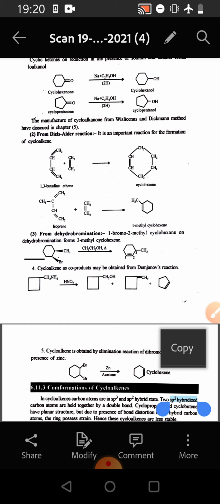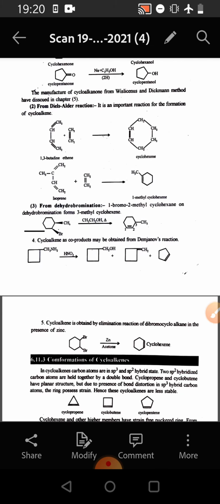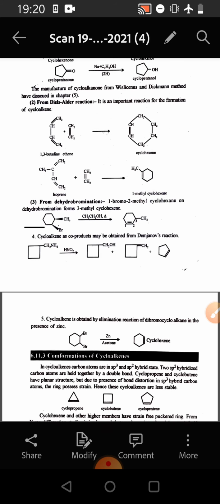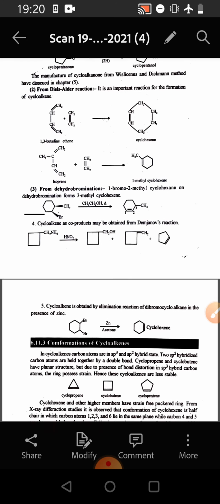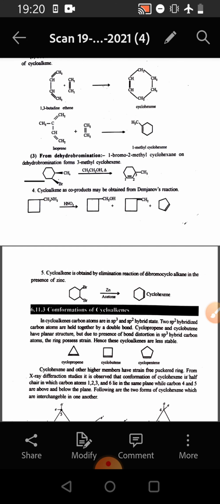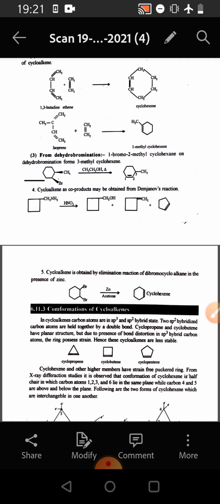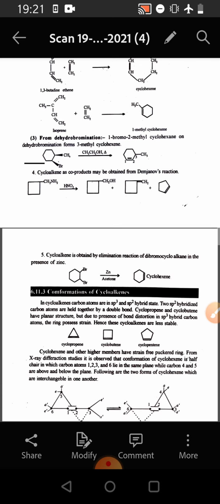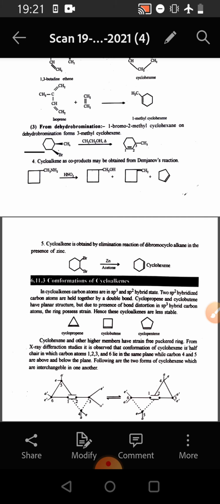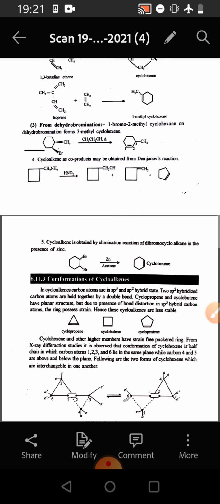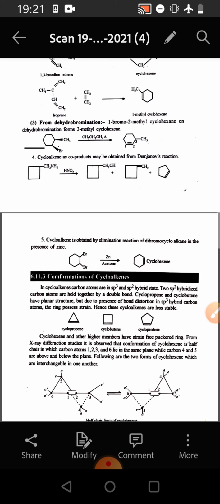Now the third reaction is from dehydrobromination. 1-bromo-2-methyl cyclohexane on dehydrobromination forms 3-methyl cyclohexene in the presence of ethanol and heat. Cycloalkanes as co-products are also obtained when the reaction is carried out. Cycloalkene is also obtained by the elimination reaction of dibromocycloalkane in the presence of zinc. So dibromocycloalkane undergoes debromination in the presence of zinc and acetone and forms cyclohexene.